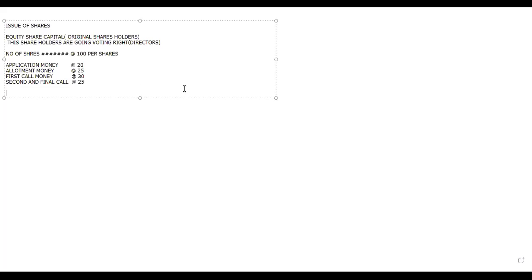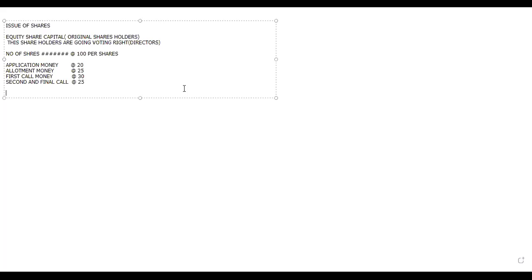So this is what they are going to do: application money, allotment money, first call money, second and final call money. Whenever they require, they will call and give a notice to the shareholders: please come and pay so and so amount. So shareholders will come. But remember, among all these things, first is application money.